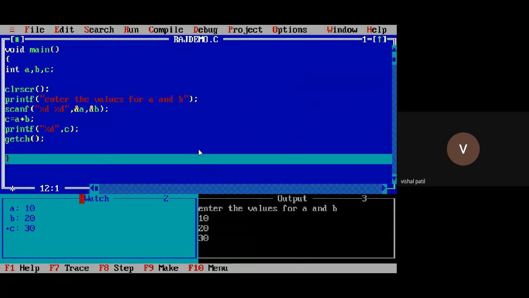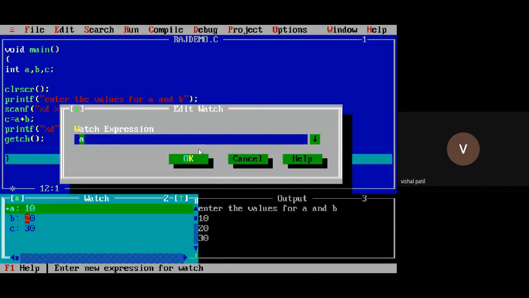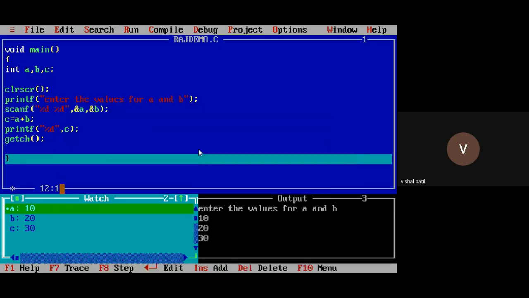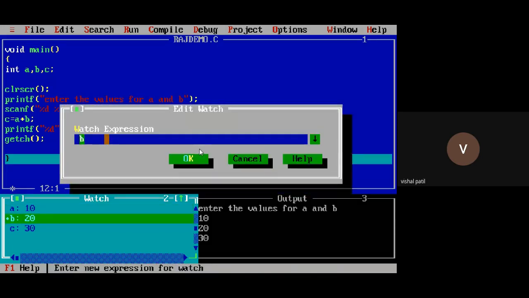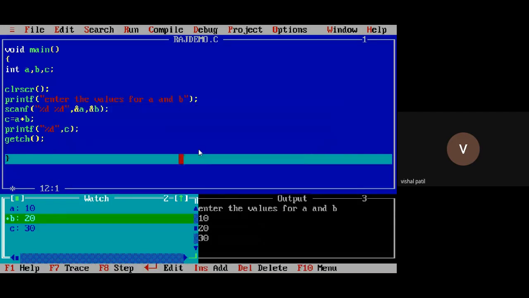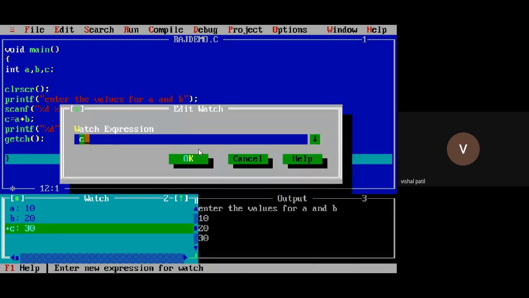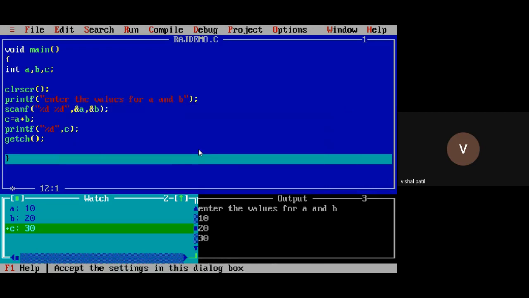So you can add the watch from here, by clicking on this space. Initially, I double clicked here, and then I wanted to check the value of A. Then I added B by double clicking here. Then I double clicked here and added the value of C also, right? Because I want to check the values of A, B, C. So this is how you can debug your program.